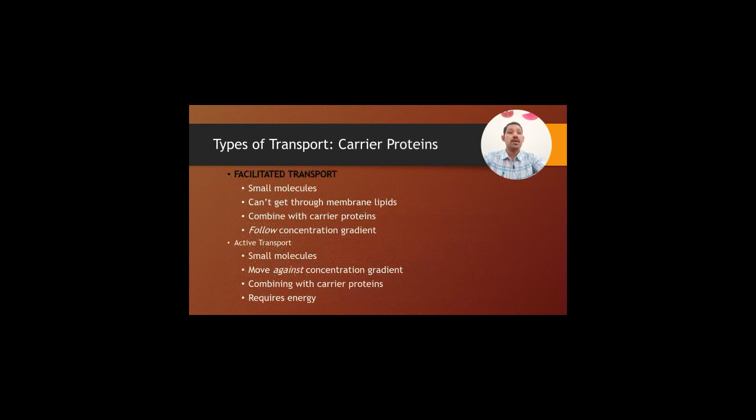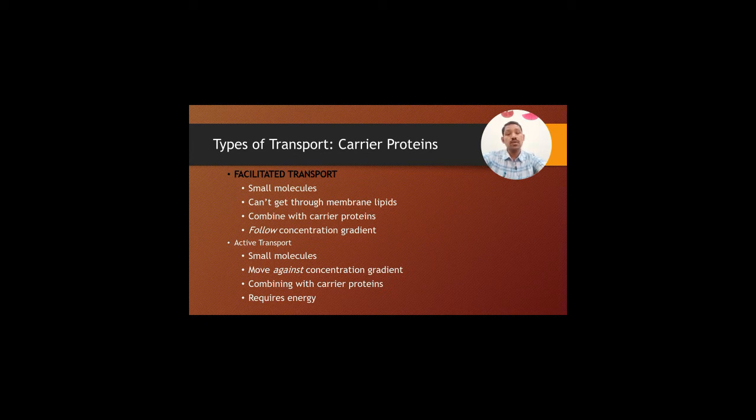There is another transport process known as carrier mediated transport, in which the carrier is a protein. In facilitated transport, small molecules that cannot get through the membrane lipids combine with the carrier protein.